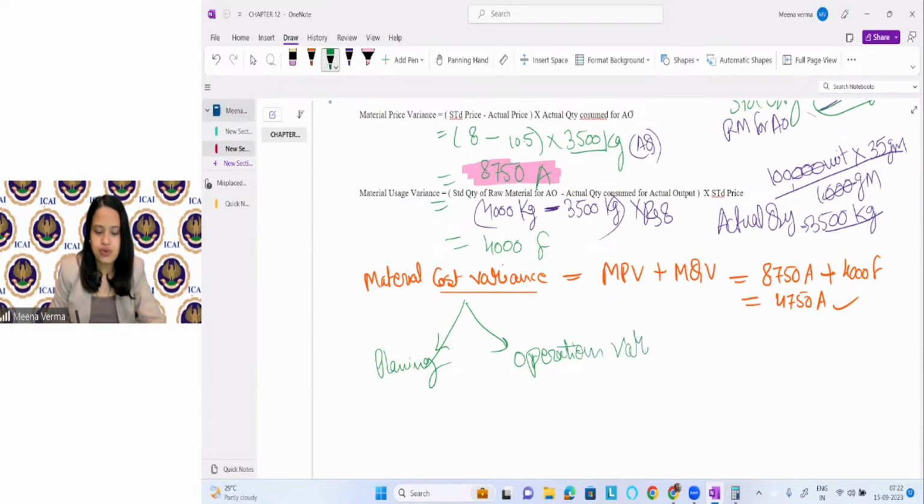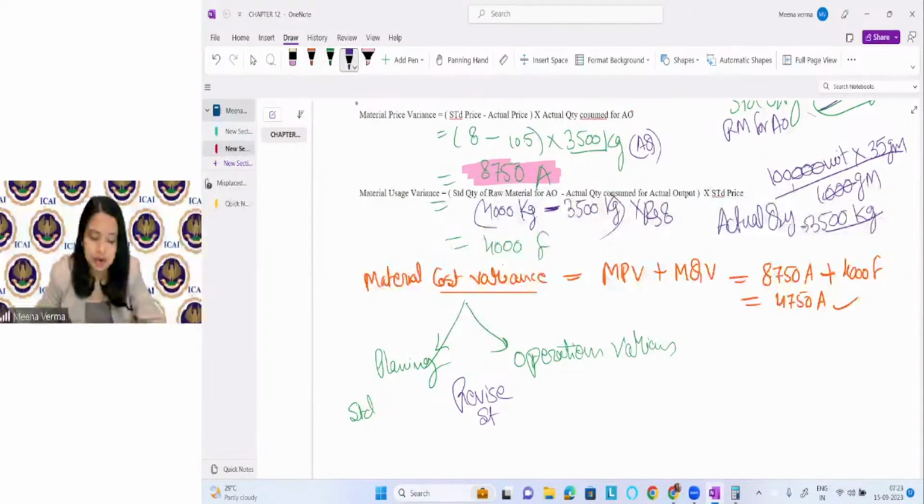We know the standard. We have to find out the revised standard, everything: revised price, revised quantity. Then we need to have the actual.